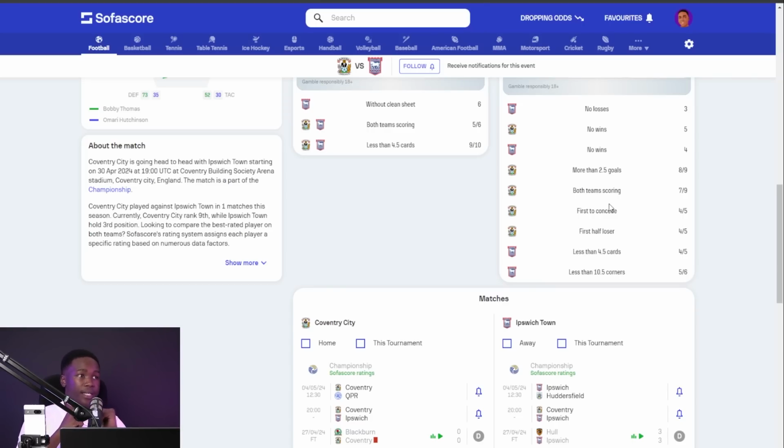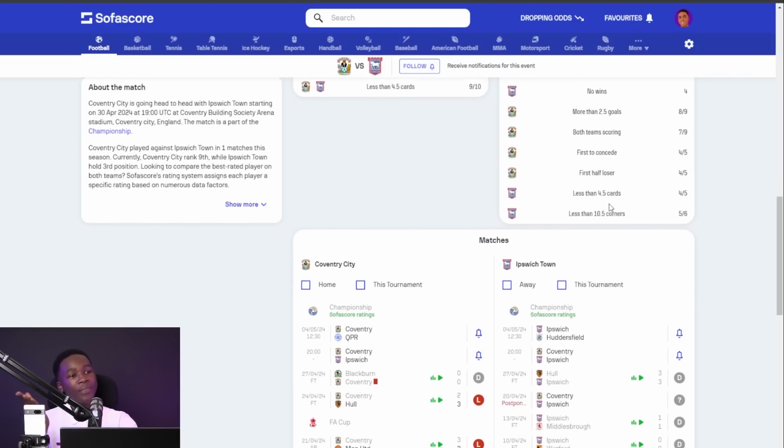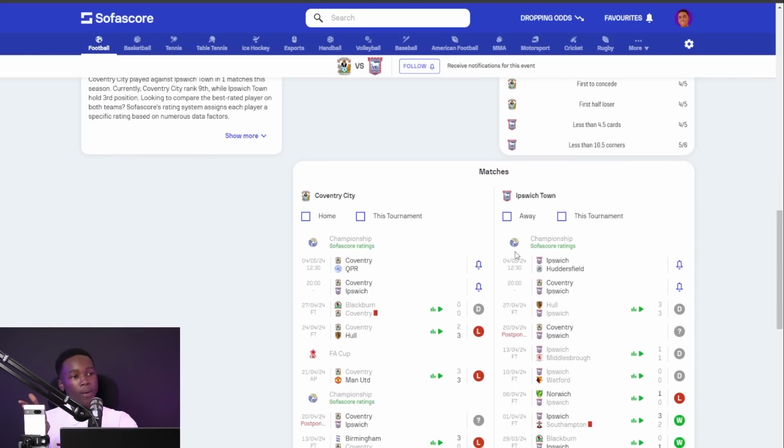Then we have Coventry City. More than 2.5 goals was recorded in 8 of their last 9 games coming into this. And the funny thing is that they have only won 2 of those games.